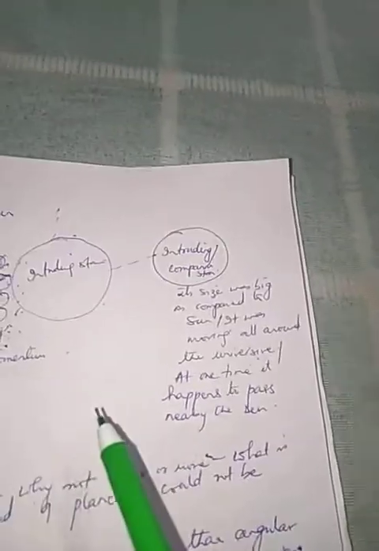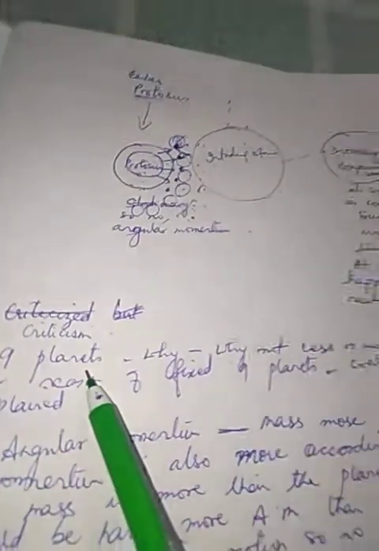Now, as Kant and Laplace were criticized, in the same way Thomas Chamberlain and Forest Ray Moulton were also criticized. What was the main criticism? 9 planets. Why 9 planets? Why not less? Why not more than 9 planets? What is the reason for having the fixed 9 planets? They could not explain this, so they were criticized on this ground.